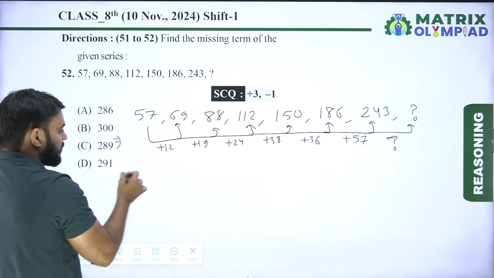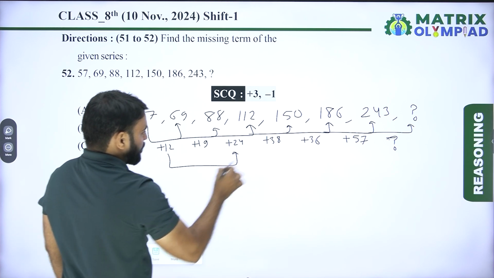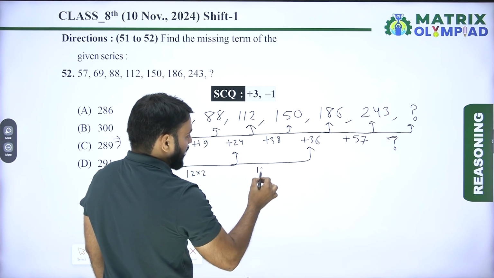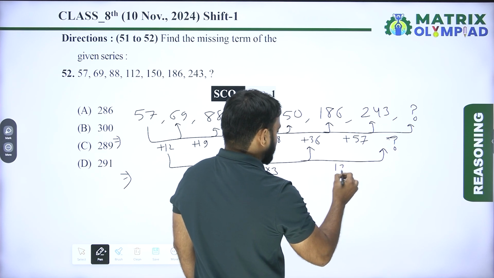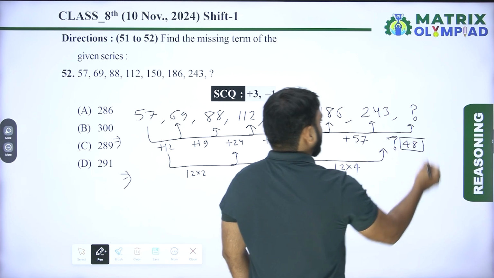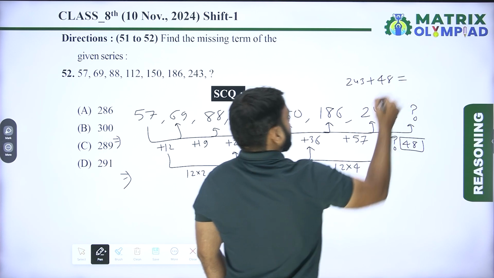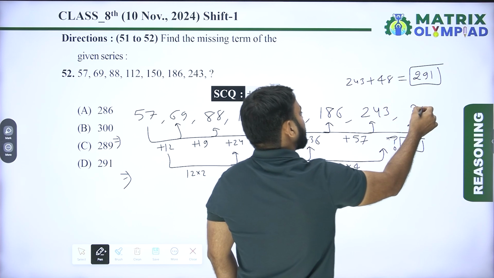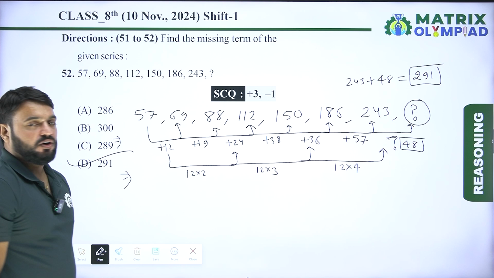So now check the pattern. This is an alternate series because 12 multiplied by 2, it means 24. Now 12 multiplied by 3, it means 36. Similarly, 12 multiplied by 4, it means 48. So adding 48 to 243, it means 291. So 291 is the next term of the given number series. So here option D is the correct answer of this question.